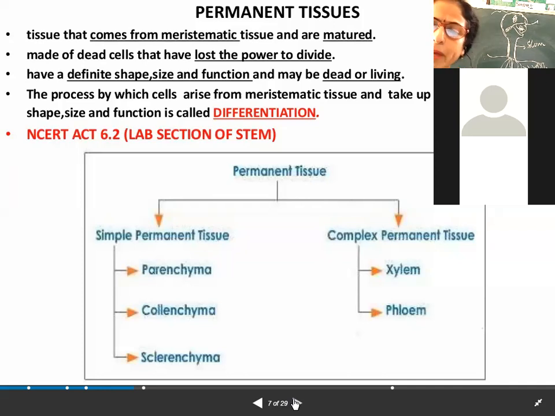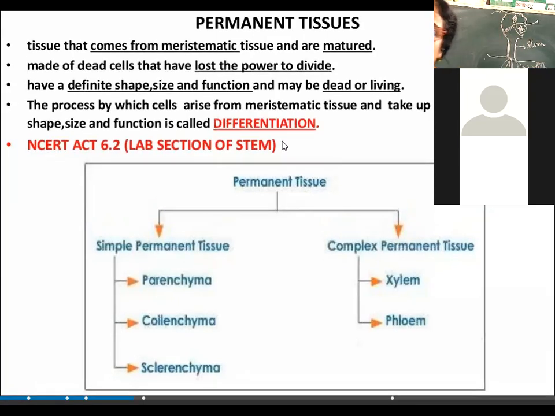Yes, ma'am. Meristematic tissue से ही permanent tissue बनता है, but when the meristematic tissue loses its ability to divide, that is, they are not able to grow any longer, at that time these meristematic tissue will be known as what? Permanent tissue.